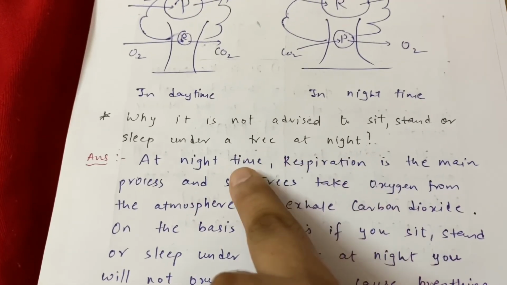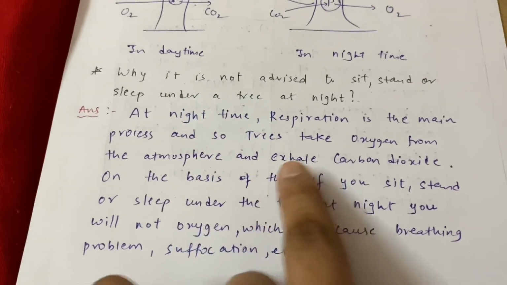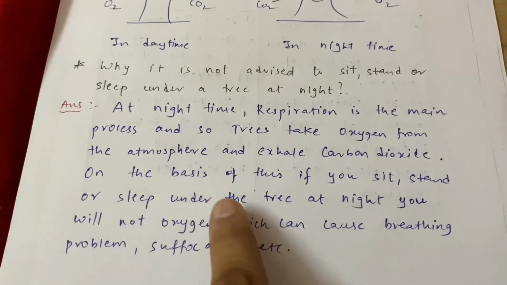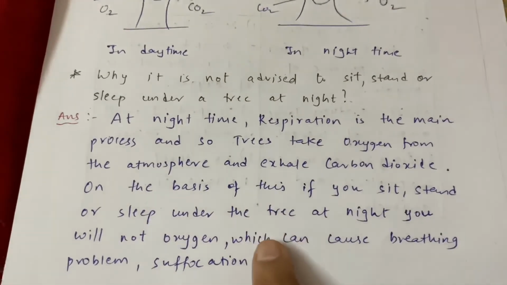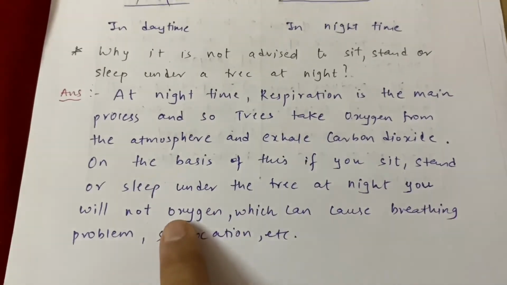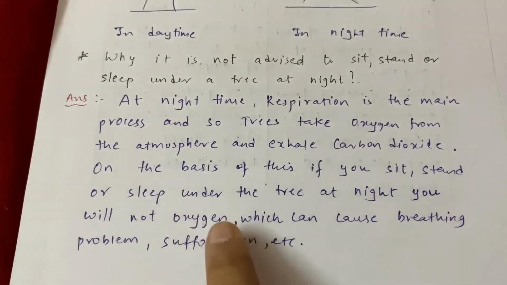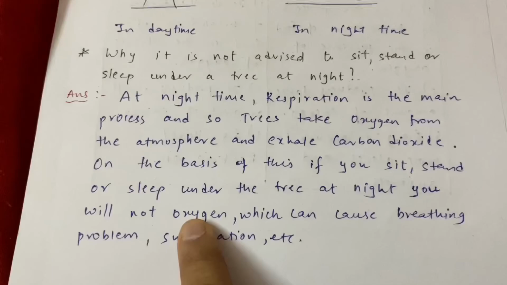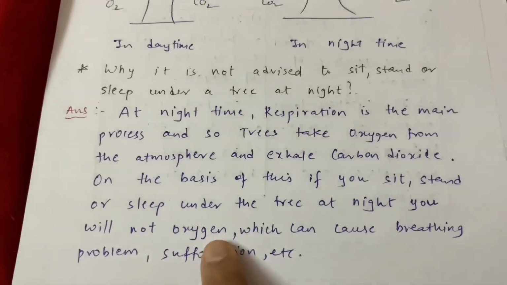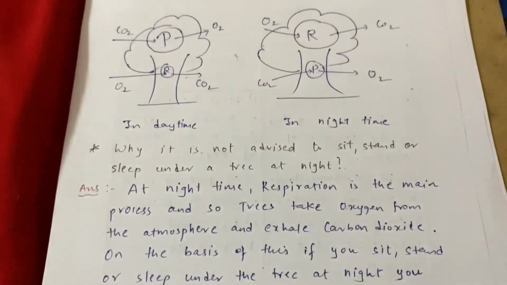So at night time respiration is the main process and so trees take oxygen from the atmosphere and exhale carbon dioxide, correct? On the basis of this, if you sit, stand or sleep under the tree at night, you will not get oxygen, correct? You will not get oxygen, you will get carbon dioxide. So if you get carbon dioxide, that can cause breathing problems, suffocation, etc. Correct? So it is advised not to sit, stand or sleep under a tree at night. Correct? This is respiration in plants.